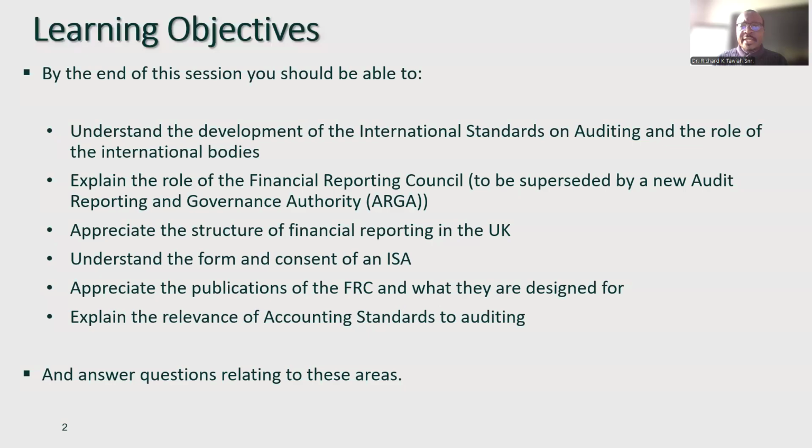Now, in our learning objectives, we want to understand the development of the international standards on auditing and the role of these international bodies. What about the FRC? Today, it is being superseded by a new audit reporting and governance authority, ARGA. What is the structure of financial reporting in the UK? We must also understand the form and content of an ISA and appreciate the publications of the FRC and what they are designed for, as well as explain the relevance of accounting standards to auditing.